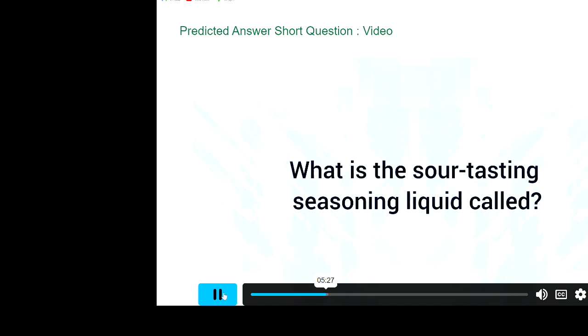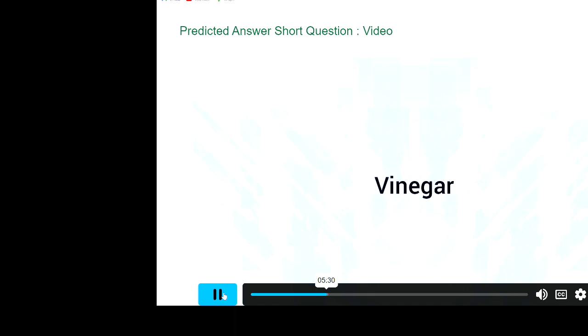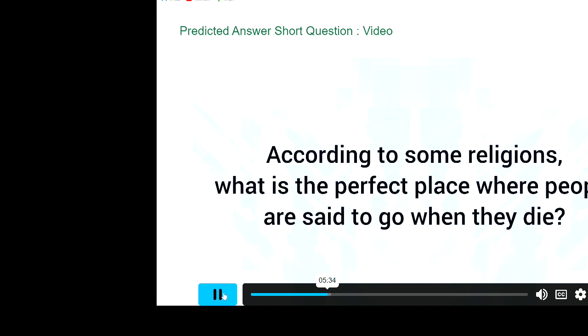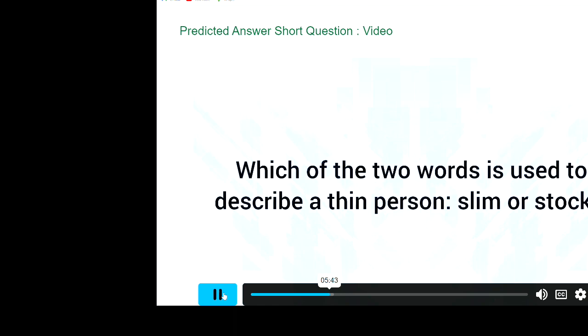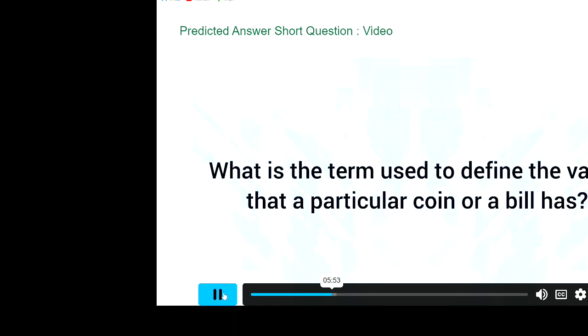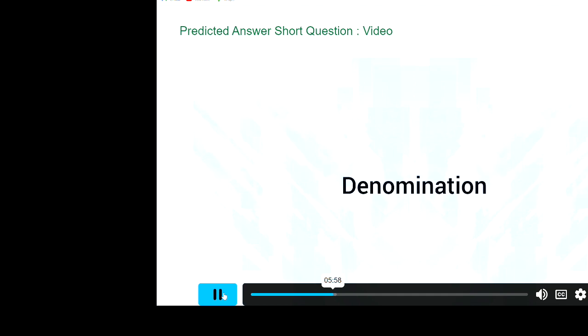What is the sour-tasting seasoning liquid called? Vinegar. According to some religions, what is the perfect place where people are said to go when they die? Paradise, heaven. Which of the two words is used to describe a thin person, slim or stocky? Slim. What is the term used to define the value that a particular coin or a bill has? Denomination.